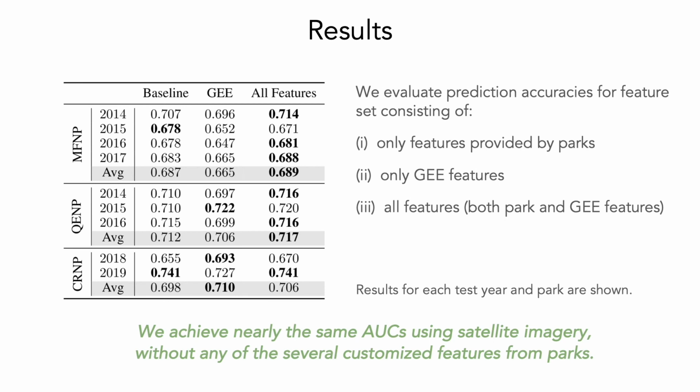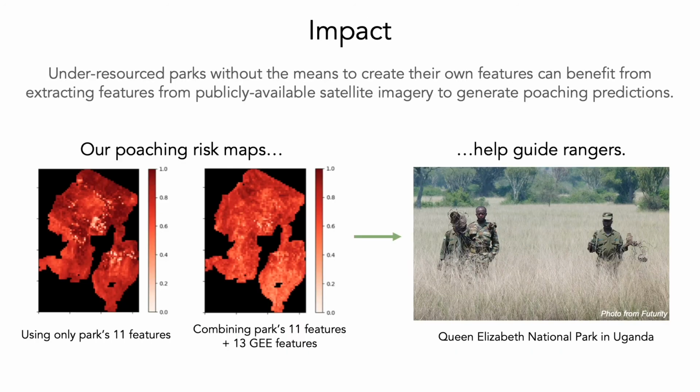We evaluate prediction accuracies for each feature set consisting of only features provided by parks, only Google Earth Engine features, and all features, both park and Google Earth Engine features. Here is a table of our results showing the AUCs for poaching predictions on 3 national parks using each of the 3 feature sets. We find we achieve nearly the same AUCs using remote sensing imagery without any of the several customized features from parks.